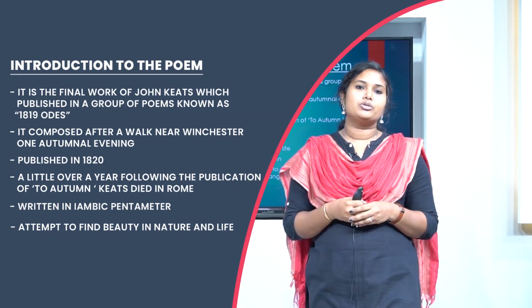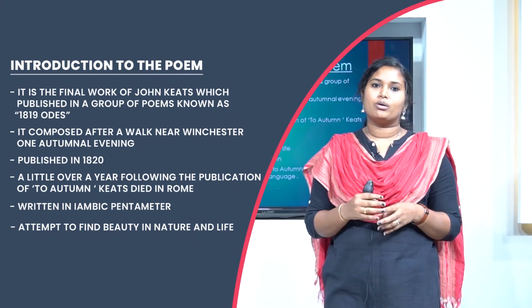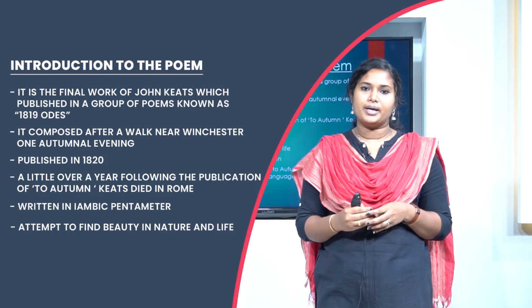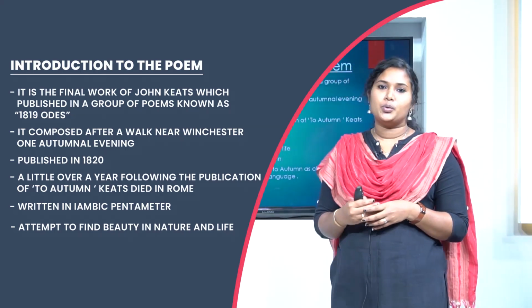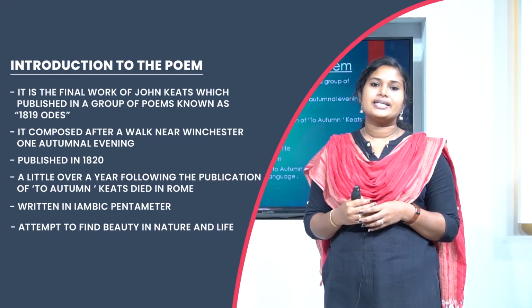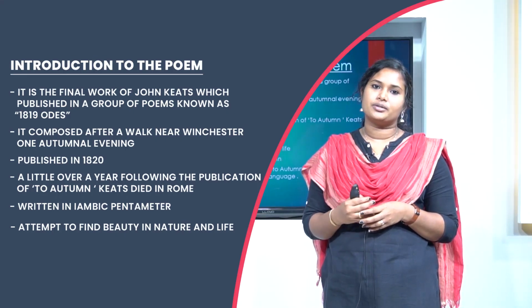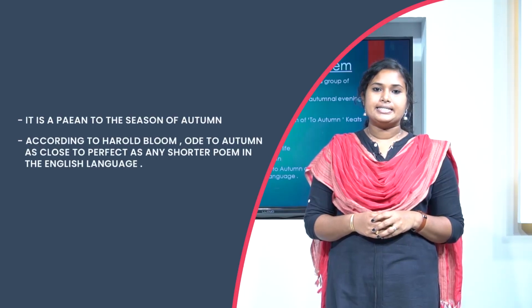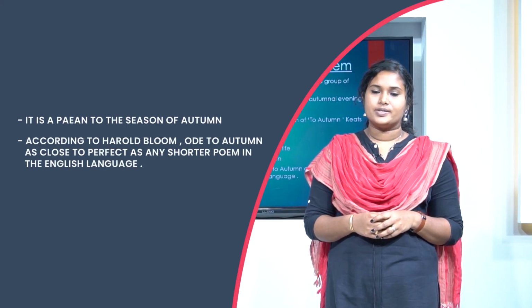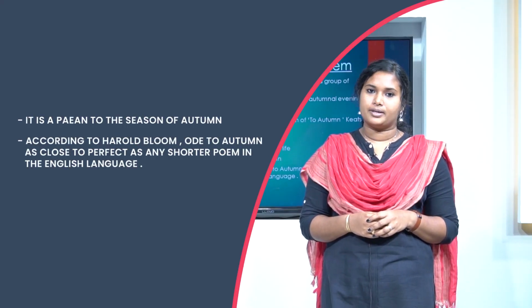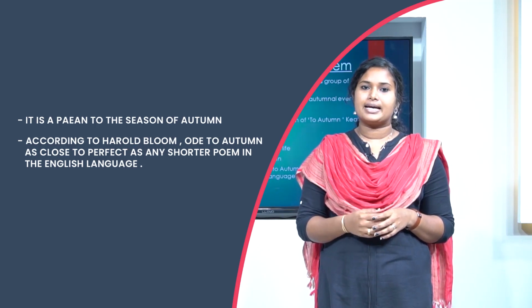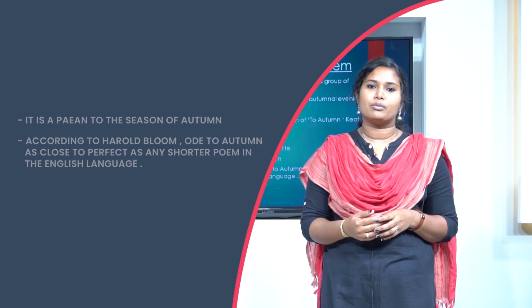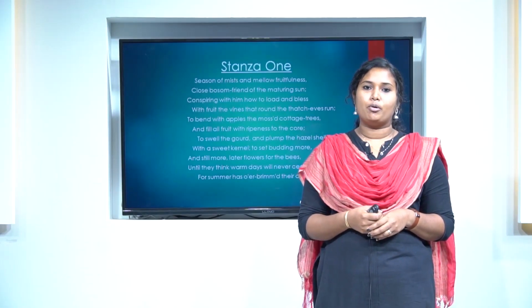The poem Ode to Autumn is divided into three stanzas of 11 lines written in iambic pentameter. It's an attempt to find beauty in the neglected and deglamorized aspects of nature and life. The critical consensus about this ode says that it is a paean to the season of autumn. According to Harold Bloom, Ode to Autumn is as close to perfect as any shorter poem in the English language. Next, let's discuss the poem in detail.